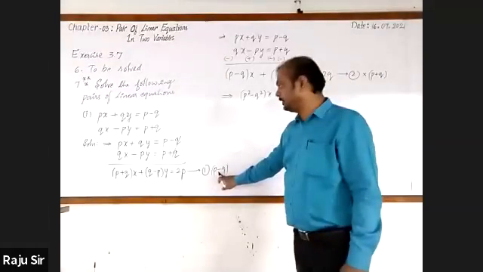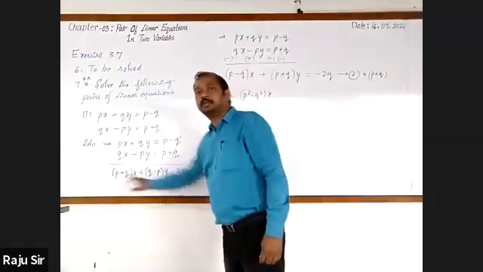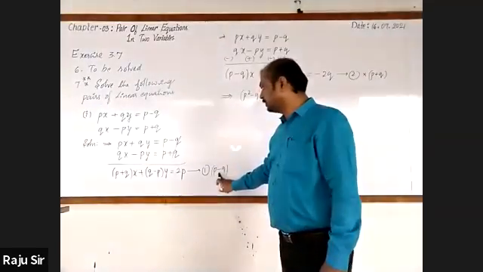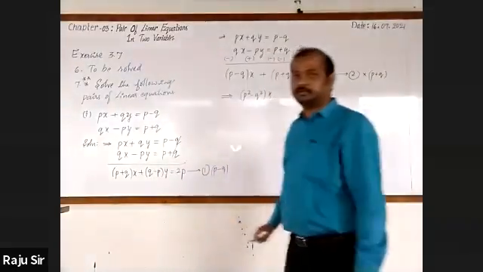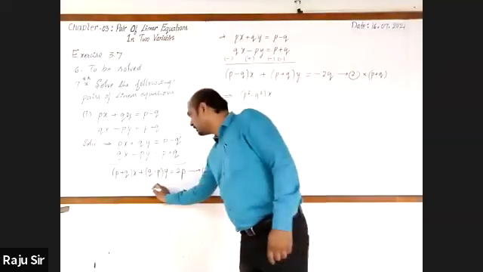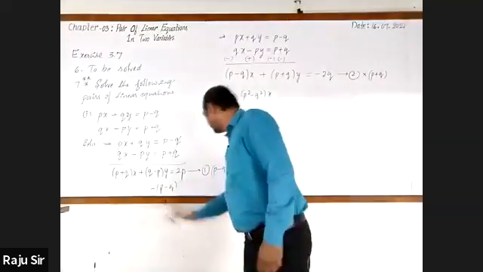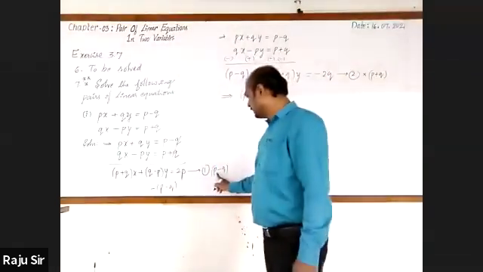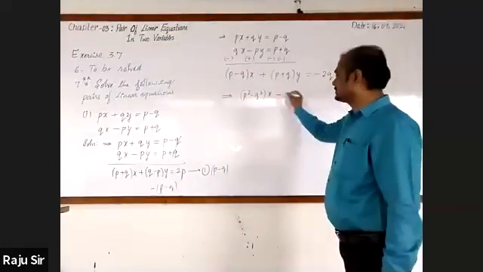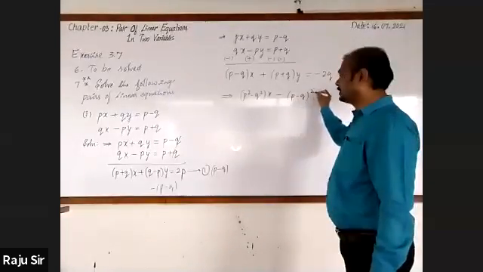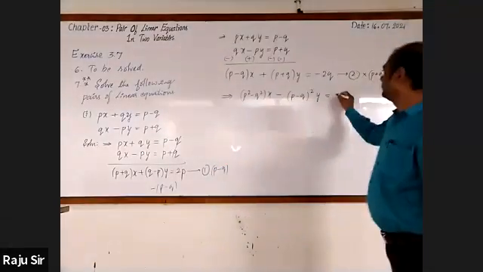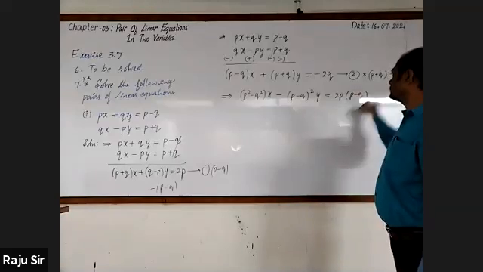See here, P plus Q into P minus Q is P square minus Q square. Next, P minus Q times Q minus P, and this can also be written as minus of P minus Q, then this will be P minus Q whole square. So here I'll write minus P minus Q whole square into Y. This is equal to 2P into P minus Q.